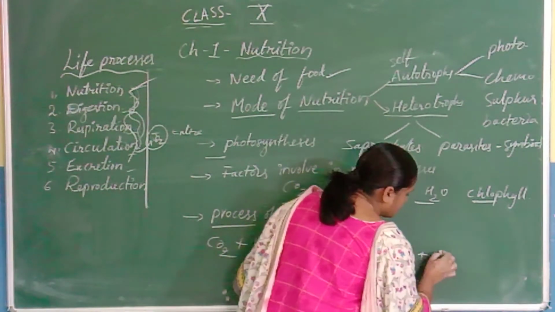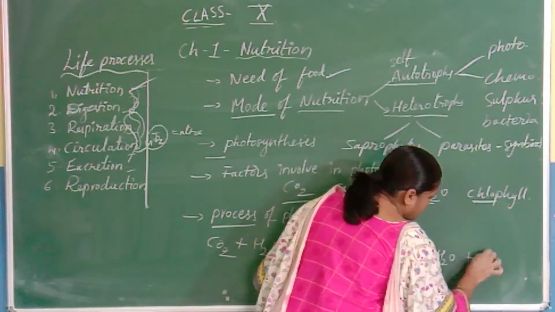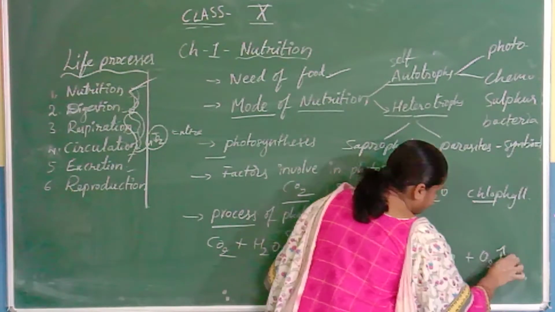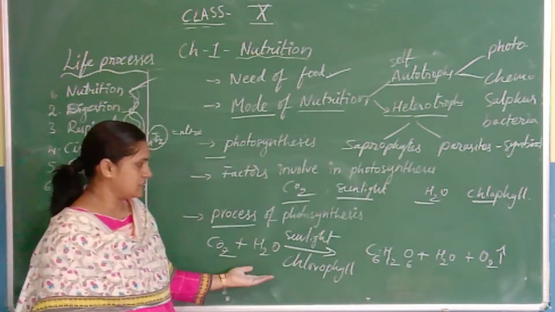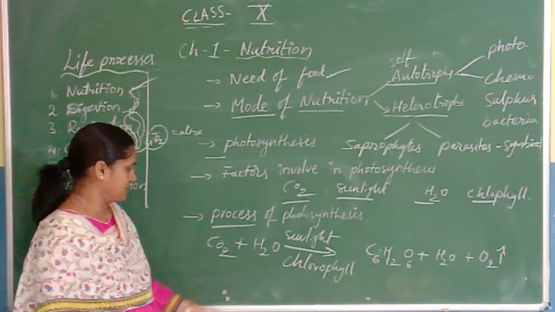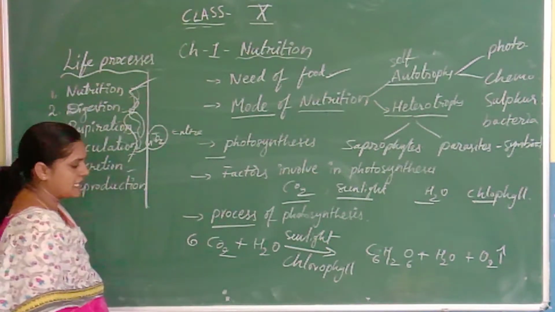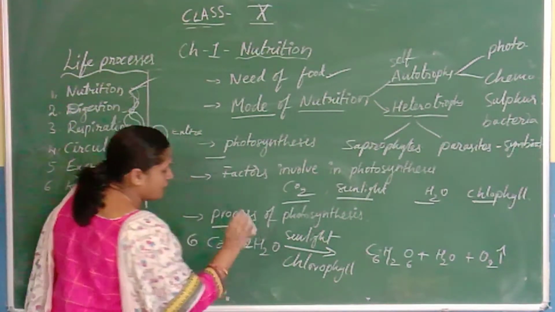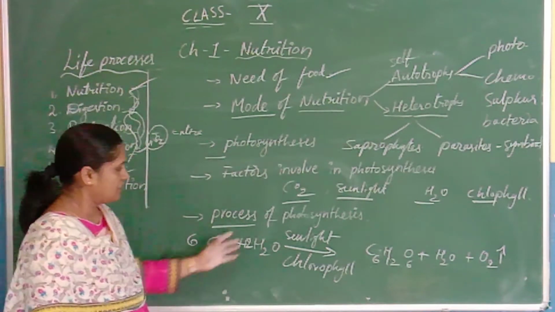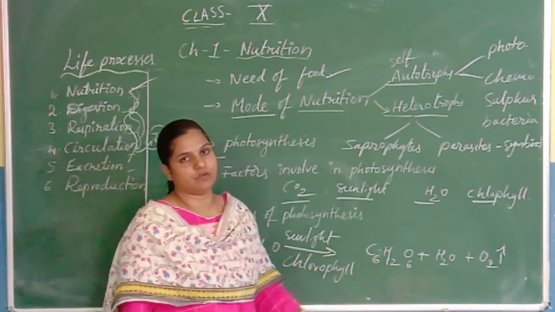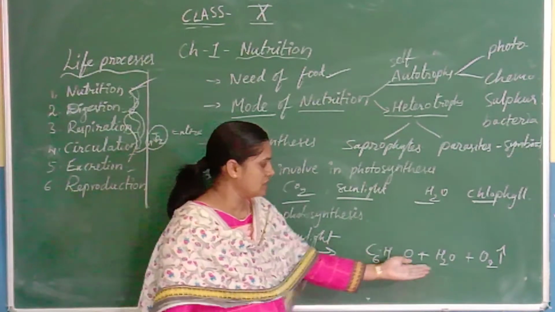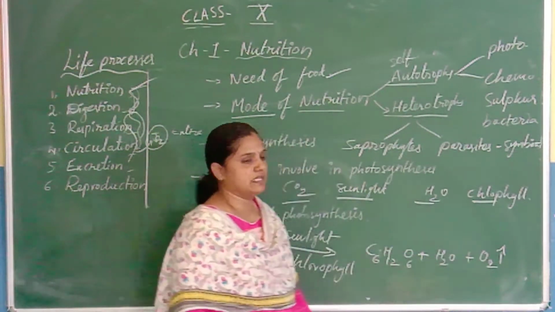Along with glucose, water and oxygen are released. This is the simple equation of photosynthesis. In the photosynthesis process, 6 moles of carbon dioxide combine with 12 moles of water and produce 1 molecule of glucose. Along with glucose, water and oxygen are released out.